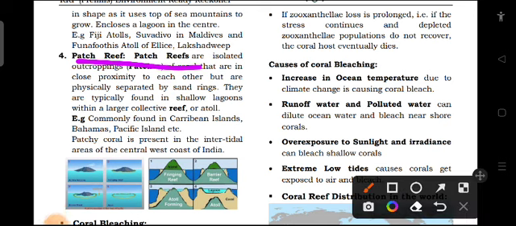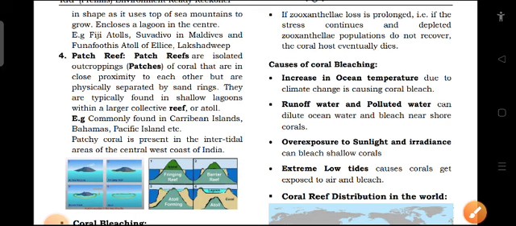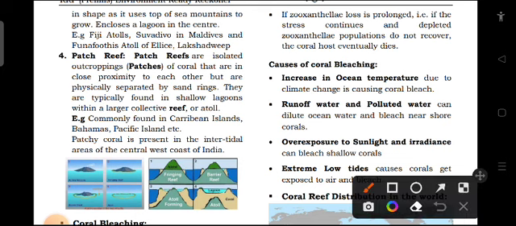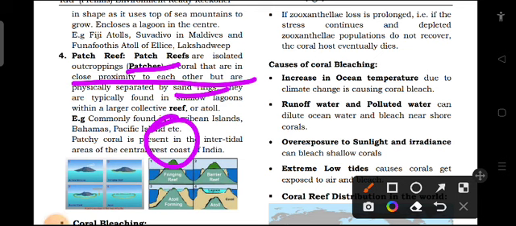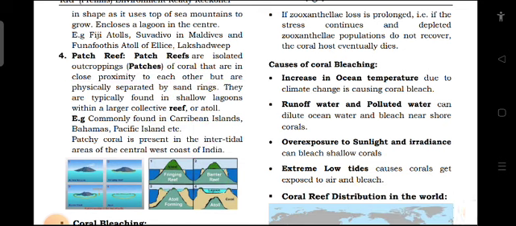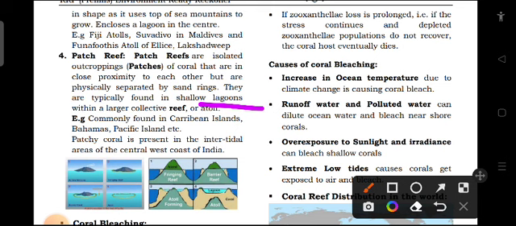Patch reef or isolated outcropping, that is patches of coral that are in close proximity to each other but are physically separated by sand rings. They are typically found in shallow lagoon with a larger collective reef or atoll. So these are the patch reef.